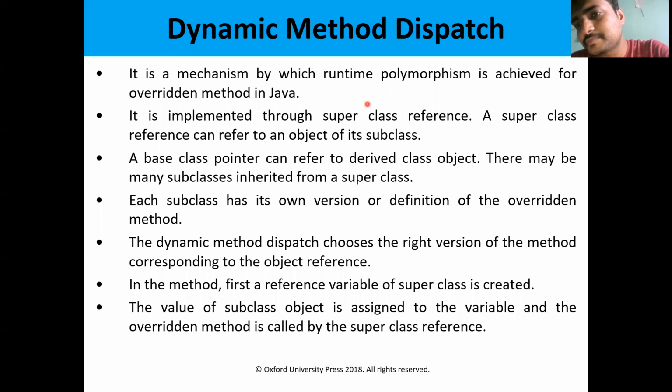Binding means the association between the method call and the method definition. There must be an association between the method call and the method definition. Whenever we call a method, it has to be implemented, so there is a need to link the method declaration and the method definition. That can be done through static binding or dynamic binding.